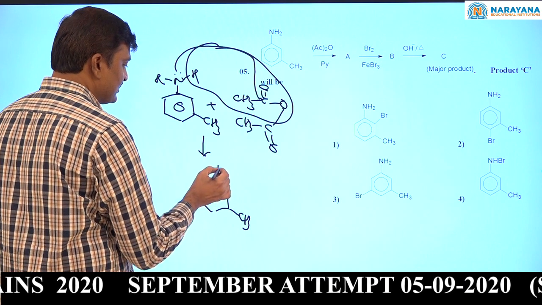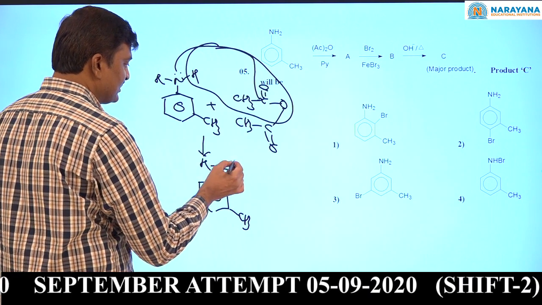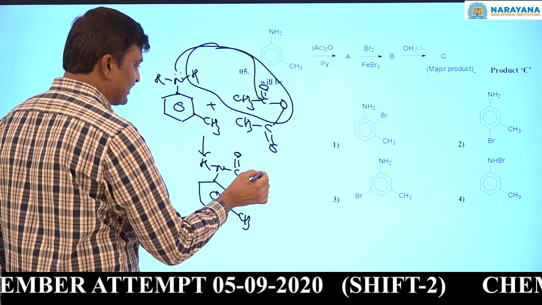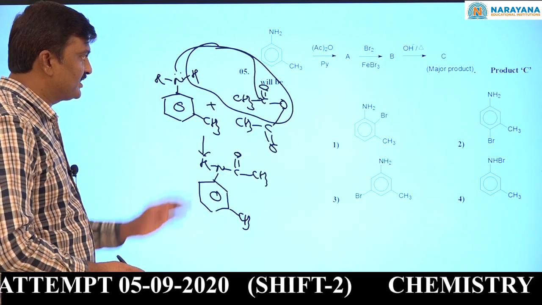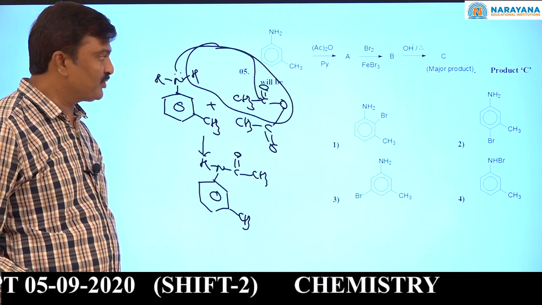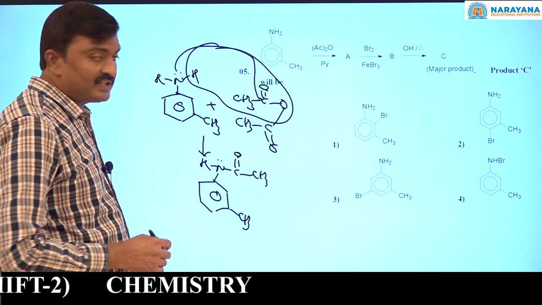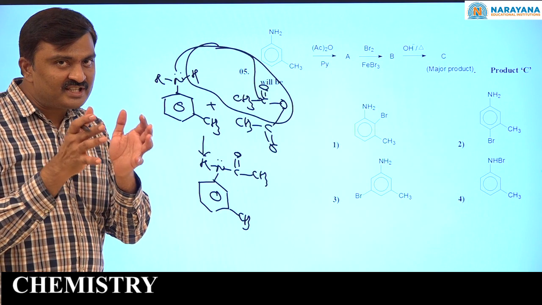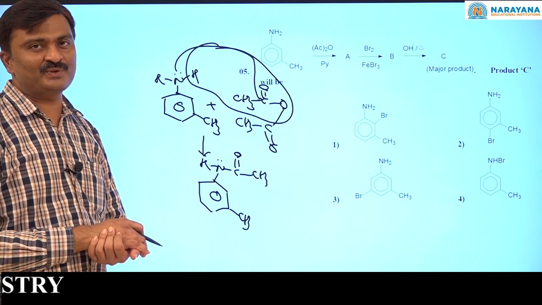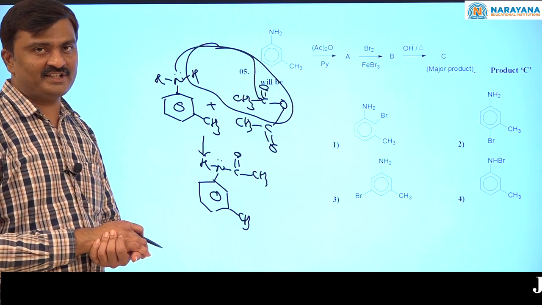Meta-methyl acetanilide you will get. Acetic acid came out now. Now see, this NHCOCH3 is only a moderately activating group on the benzene ring, not a strongly activating group.